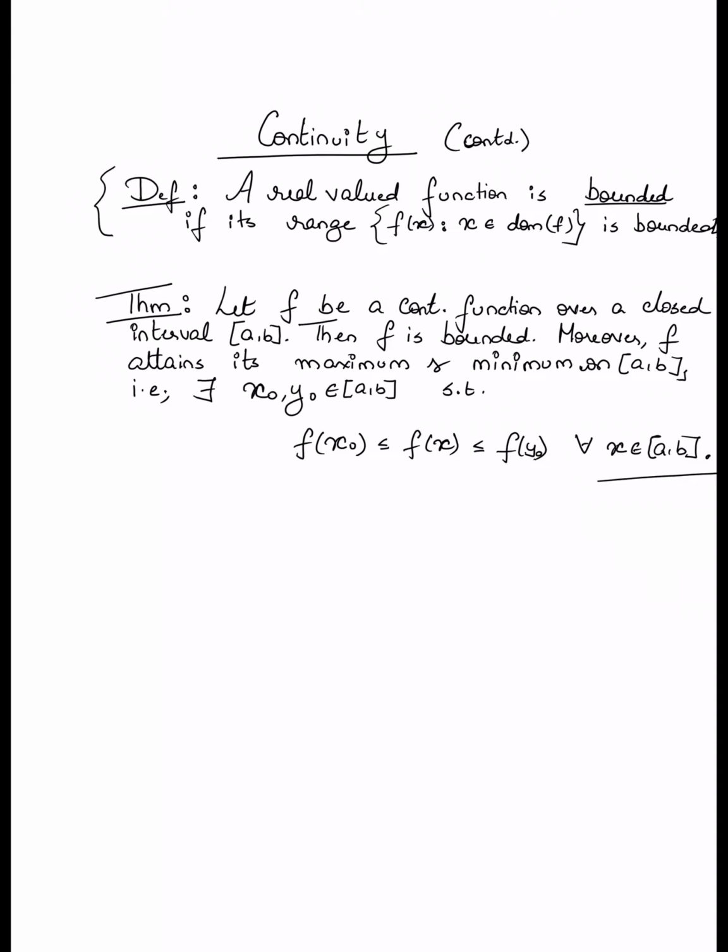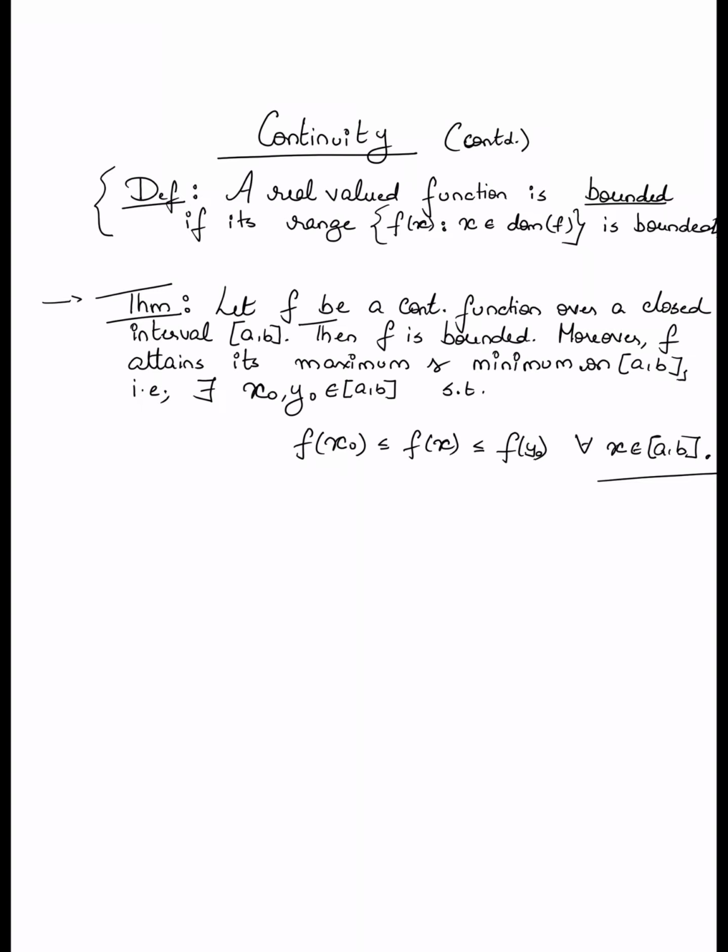So now let's come back to the theorem statement right below. The theorem statement tells you that if f is a continuous function over a closed interval, let's say of the form a comma b, where a is smaller than b, then f is bounded, which means that the range of this continuous function over the closed interval must necessarily be bounded. Moreover, f must attain its maximum and minimum over this domain a comma b.